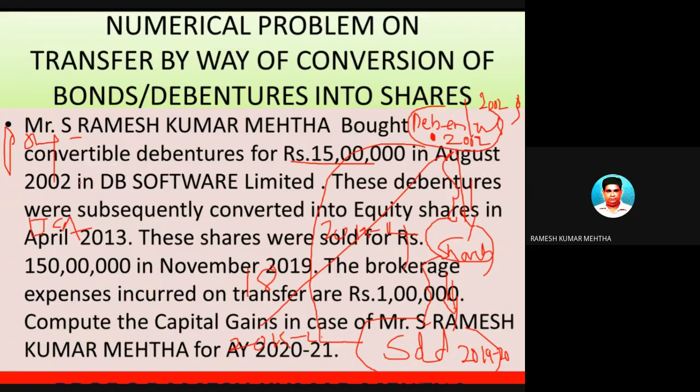Number five is what is the cost of acquisition? Because the cost of acquisition has to be found out. The shares are sold, but the shares were originally debentures, and these debentures were converted. So the cost at which the debentures were acquired will be the cost of acquisition as far as the shares are concerned. So the cost of acquisition is 15 lakh rupees. Now with this data, let's solve the problem.